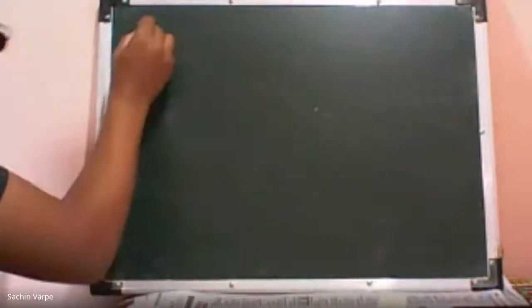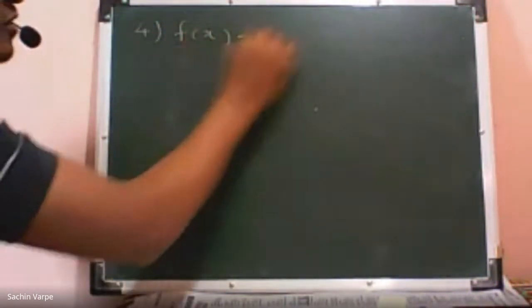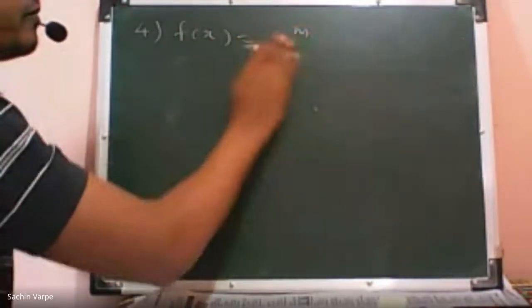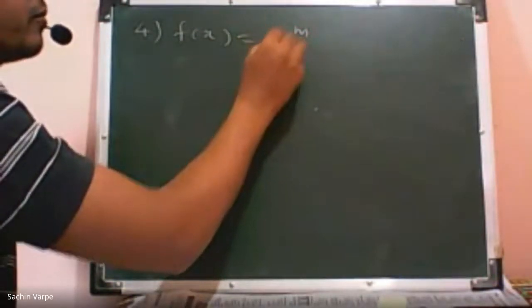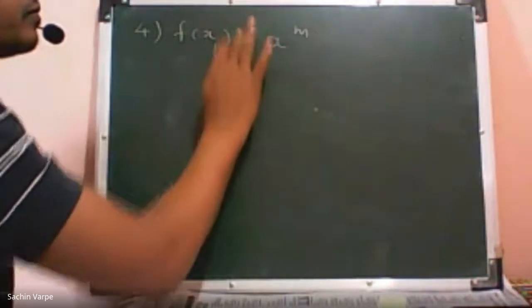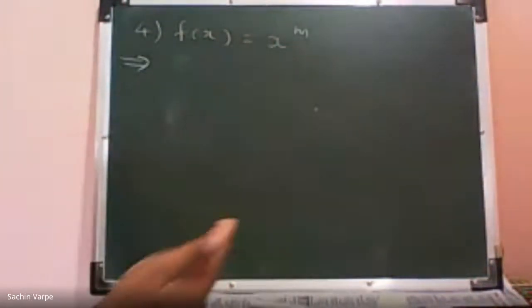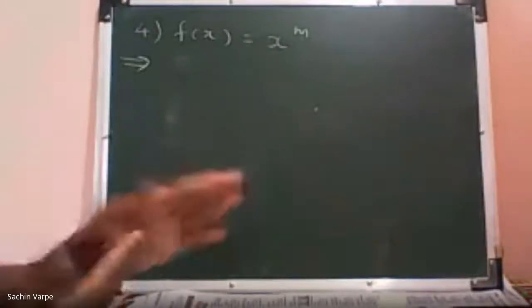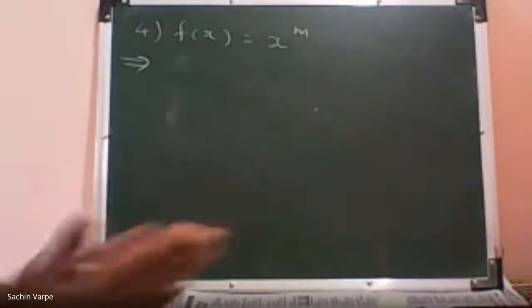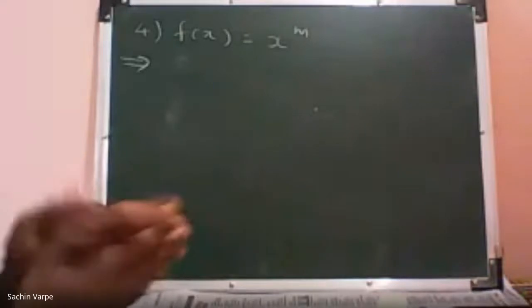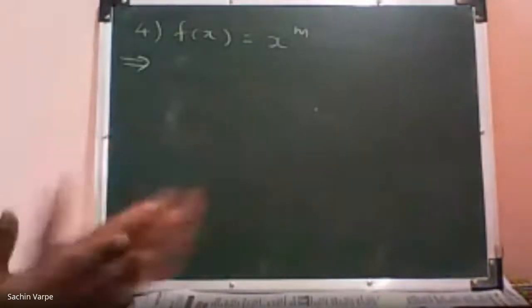Now case number 4. Write down case number 4. When f of x is a polynomial function of the form x raised to m, x to the power m. See, just let me ask you, this is not a part of syllabus, it is a part of basics or the concepts.